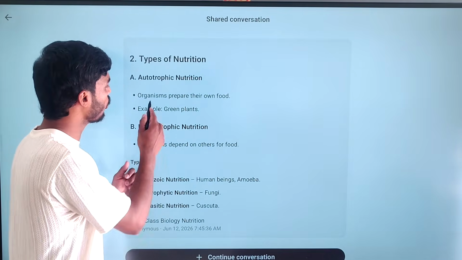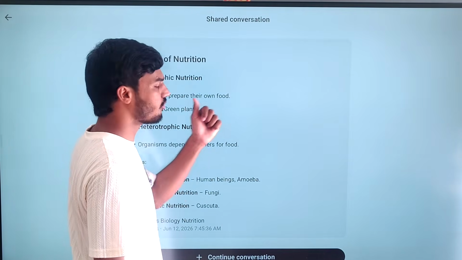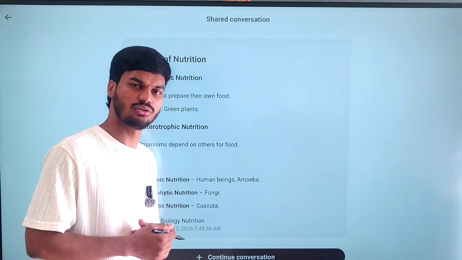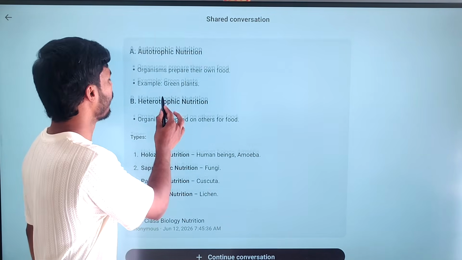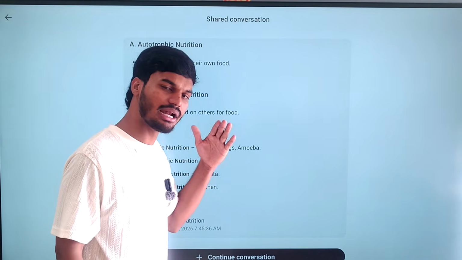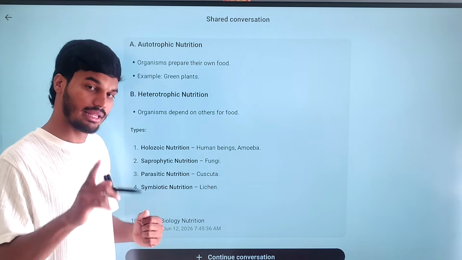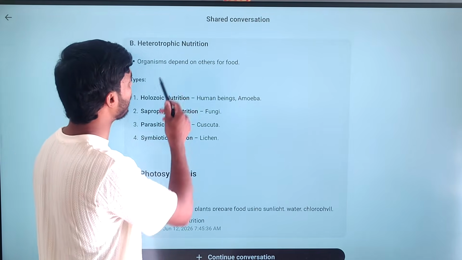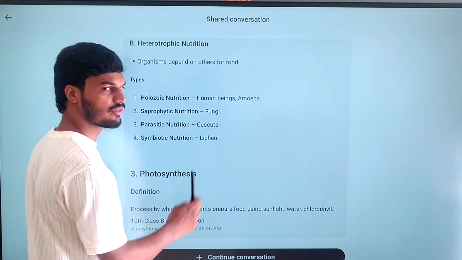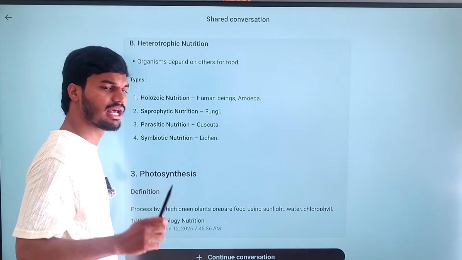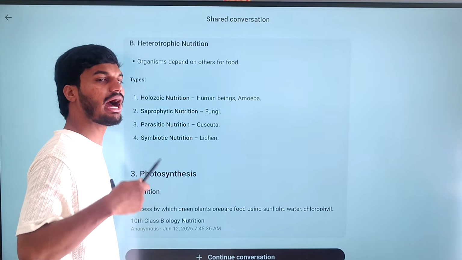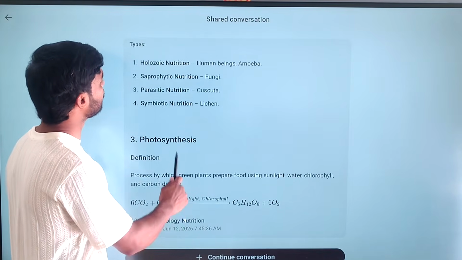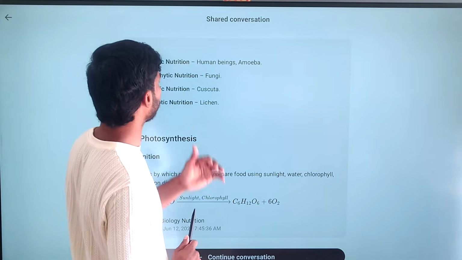As I said, in autotrophic nutrition, organisms prepare their own food. Simply, whatever organisms prepare their own food, it is known as autotrophic nutrition. The best example is the green plant. All green plants prepare their own food in the presence of photosynthesis. Then heterotrophic nutrition: organisms depend on other organisms. These organisms cannot prepare their own food, so they have to depend on other organisms for survival. These heterotrophic nutrition types were divided into four categories.